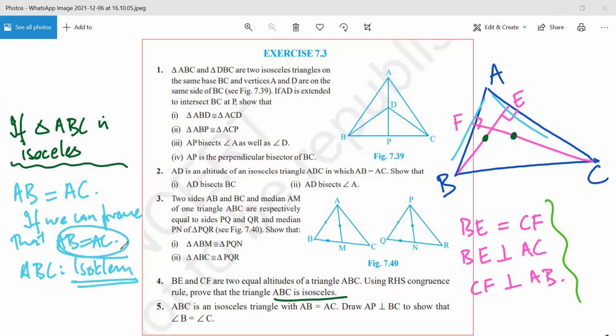Now, to prove AB is equal to AC, what do you suggest we do? Any ideas? Yes, sir. AB equals AC. Mm-hmm. It's given, and angle C equals angle B. That's also given.